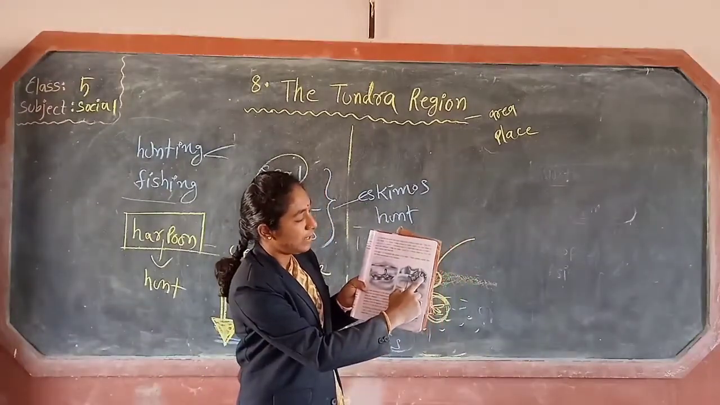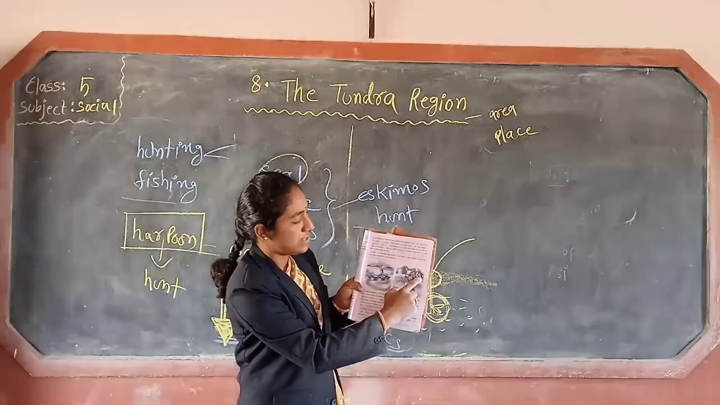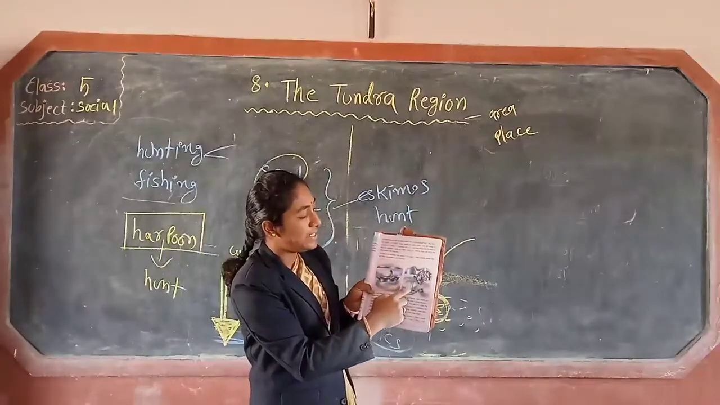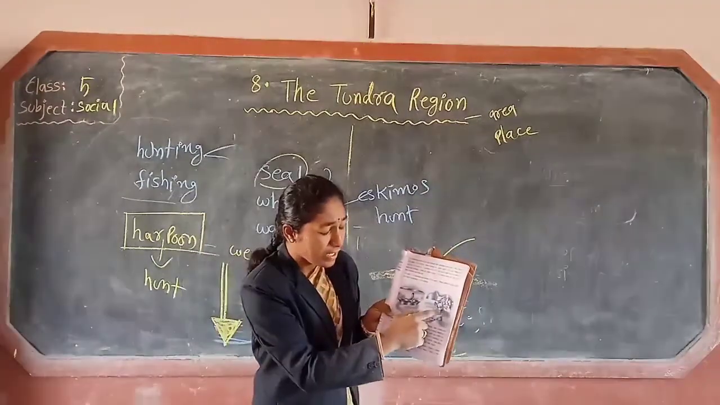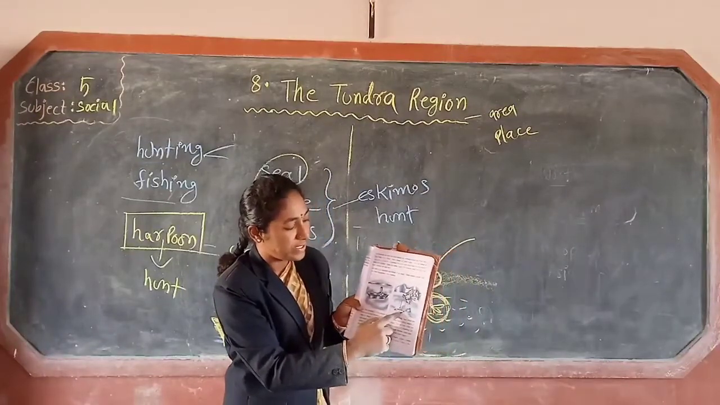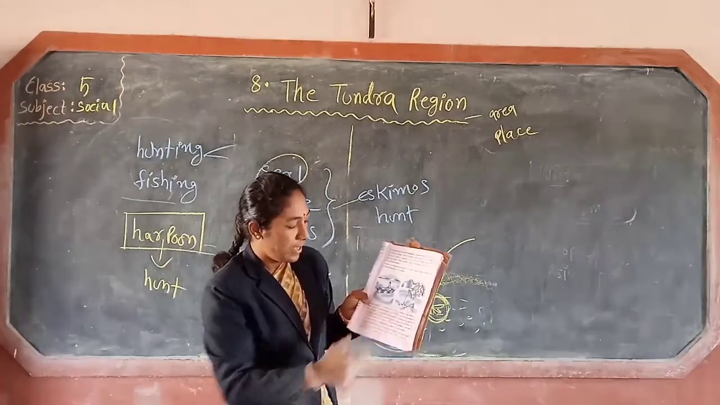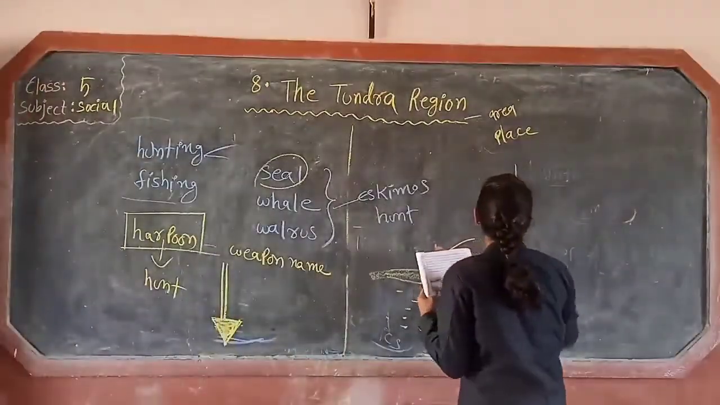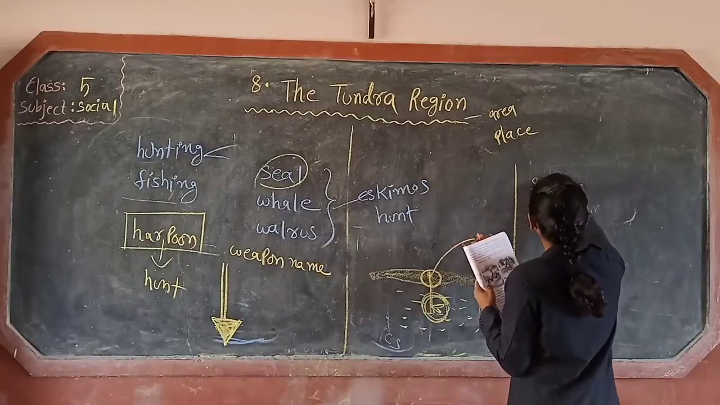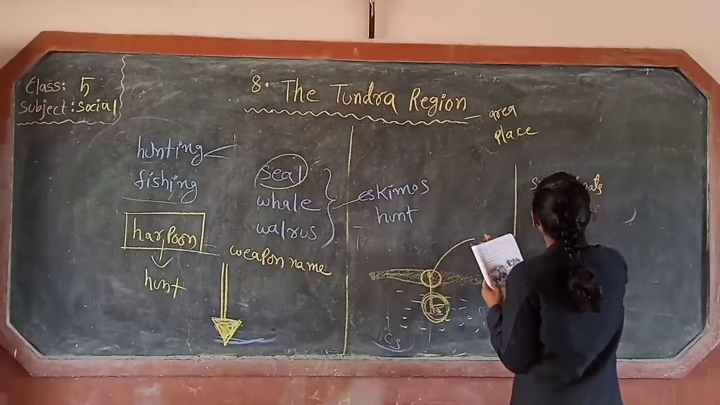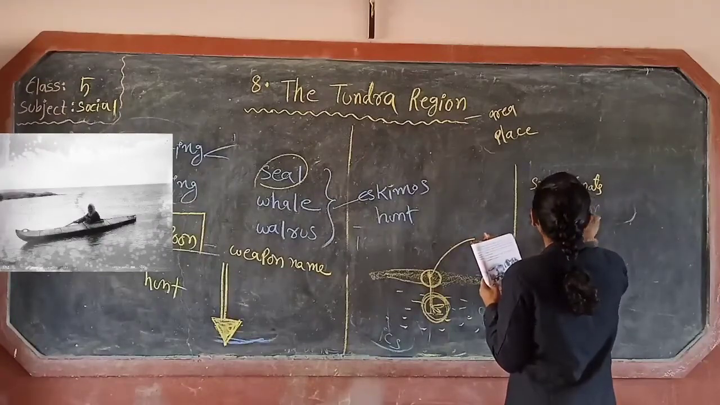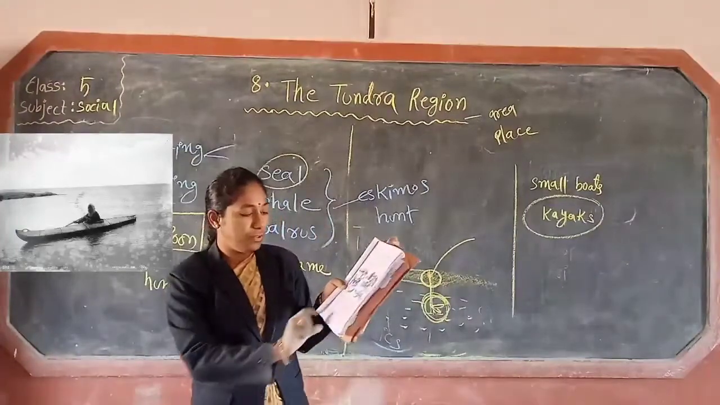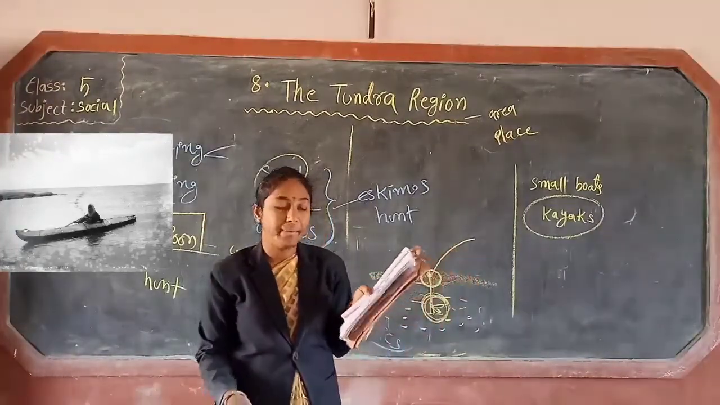Look children, this is the igloo of the Eskimos' houses. Next, look, this boy is hunting the seal. He catches the harpoon. Okay, this is the hole of the seal. Next, the Eskimos use small boats called kayaks. What is the boat's name? Kayaks. Kayaks means small boats. Who uses small boats? Eskimos. So these kayaks are also used for hunting.